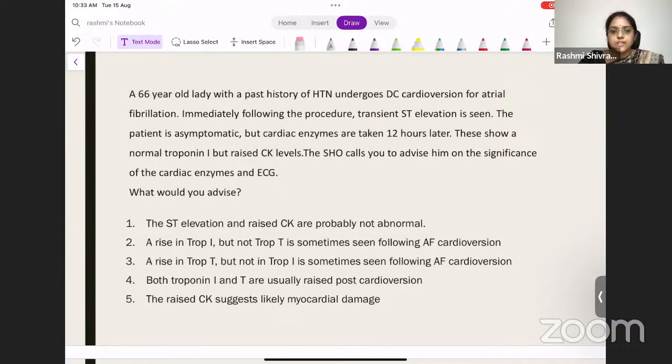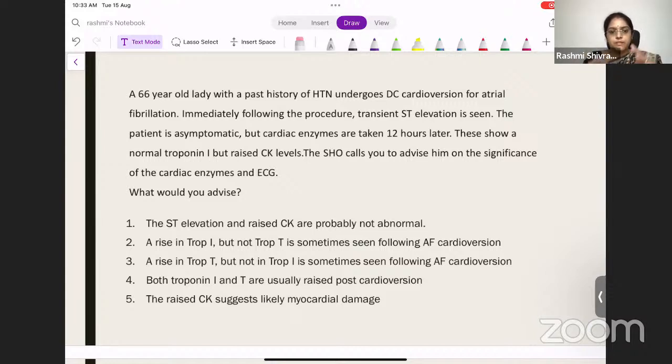So, a 66-year-old lady with a past history of hypertension undergoes DC cardioversion for atrial fibrillation. Immediately following the procedure, transient ST elevation is seen. The patient is asymptomatic, but cardiac enzymes are taken 12 hours later. These show a normal troponin I, but raised CK levels. The SHO calls you to advise him on the significance of the cardiac enzymes and the ECG findings. So what would you advise?